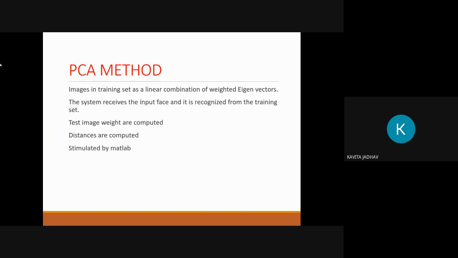Okay, the next slide is the PCA method. Images in the training set are represented as a linear combination of weighted eigenvectors. The system receives the input face and it is recognized from the training set. Test image weights are computed, distances are computed, and it is simulated by MATLAB.